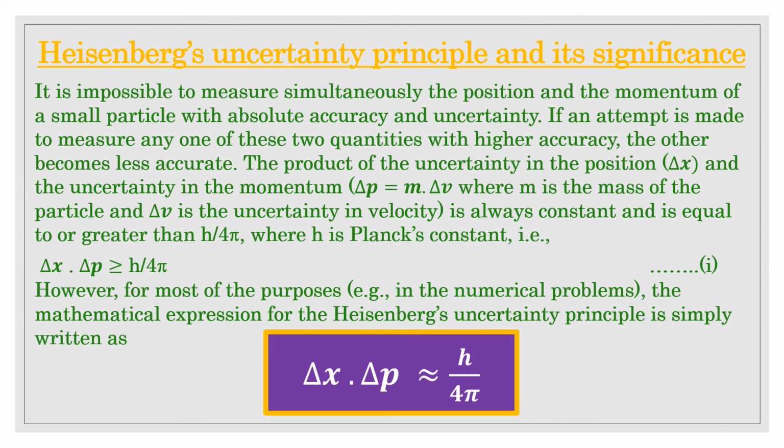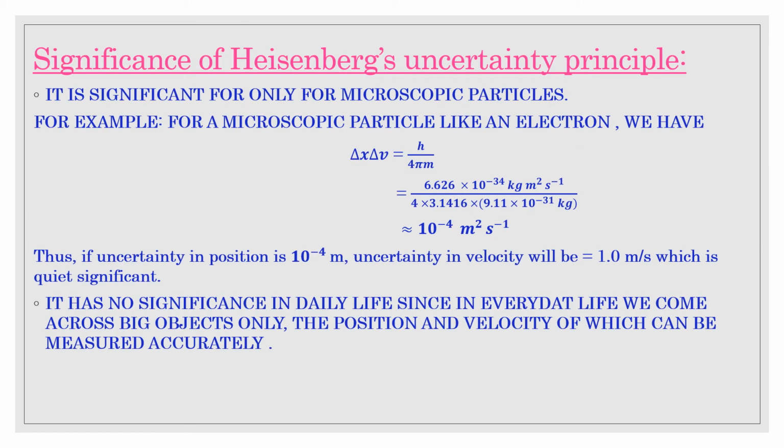Let us proceed further towards the significance of the Heisenberg uncertainty principle. Like the de Broglie equation, although the Heisenberg uncertainty principle holds good for all objects, it is significant only for microscopic particles. The reason for this is quite obvious.